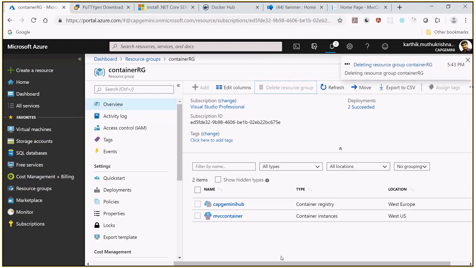Tomorrow, or in the next video, we are going to continue with how to work with web apps, that is PaaS applications. We are also going to see a lot of other important things like app services and how to work with identity, security, and many such things. So looking forward to seeing you in the next video.